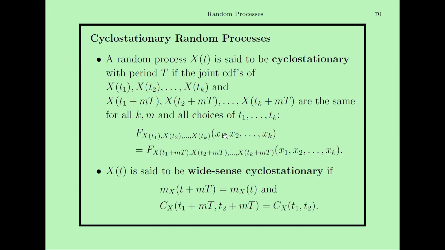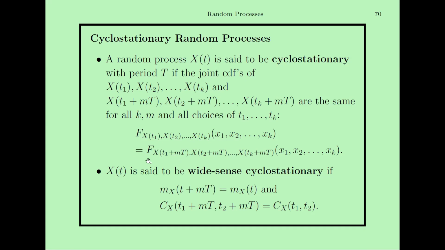If you put the values in the probability distribution function at t1 or t1 + mT, the cumulative distribution function will remain the same with period capital T. So then this random process will be called a cyclostationary random process, right?